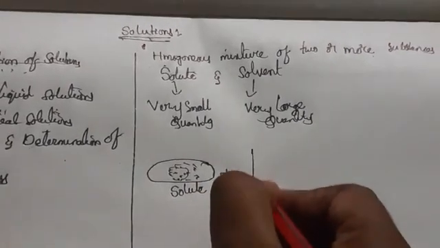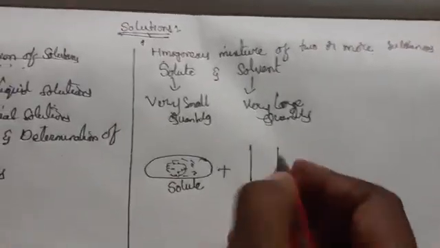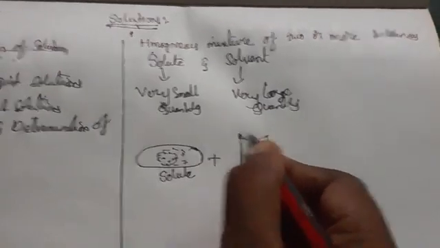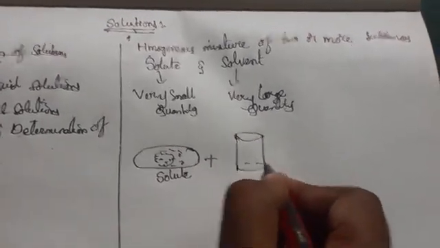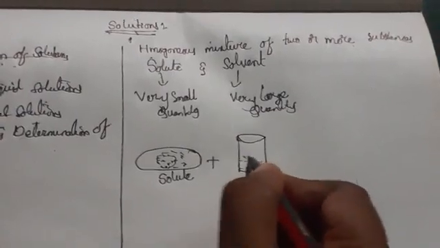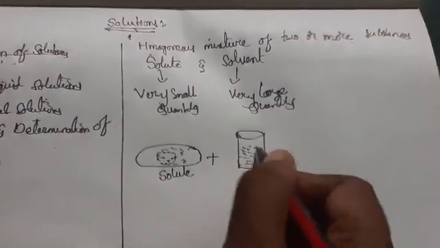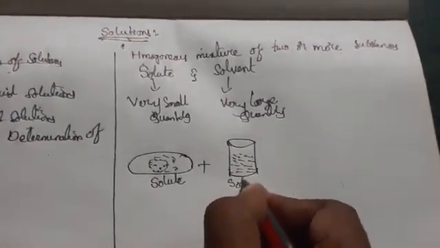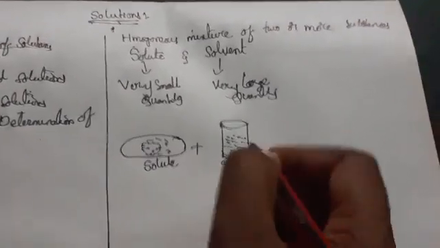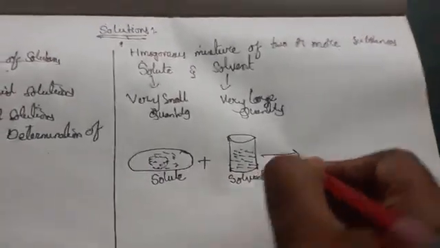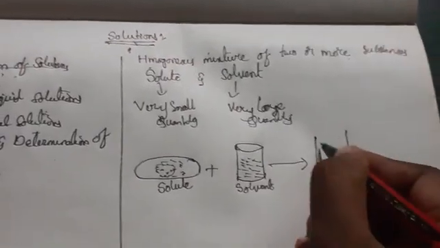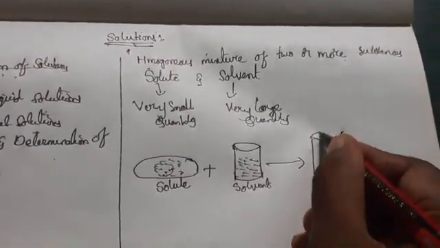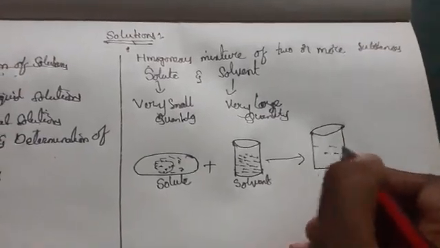Now in a beaker or in a glass I am taking water. This is a very large quantity. So finally it is giving a solution.